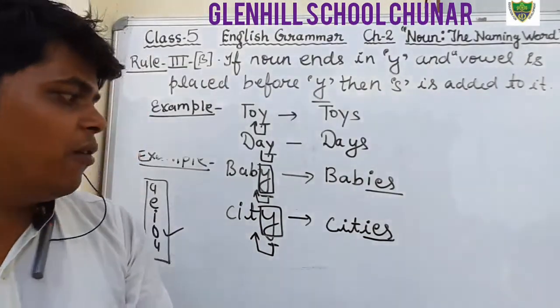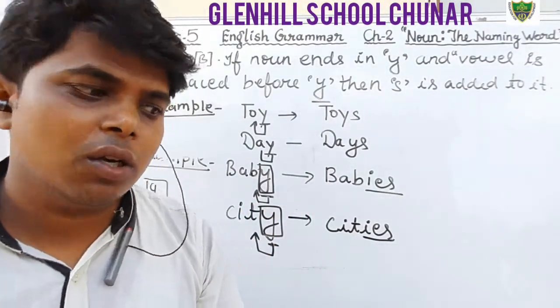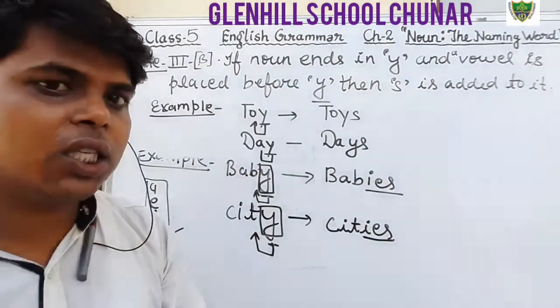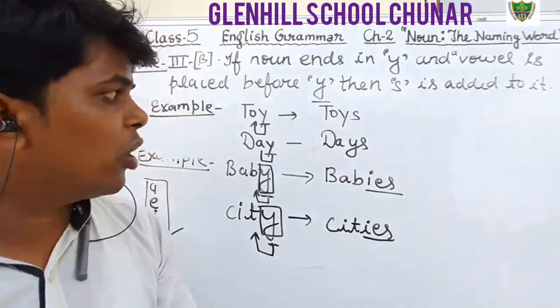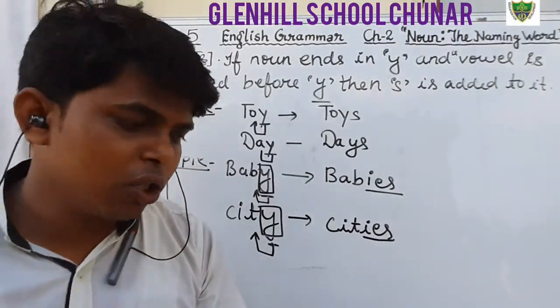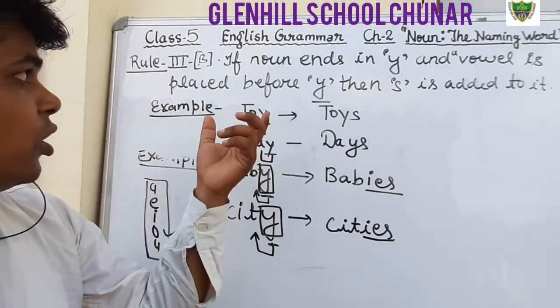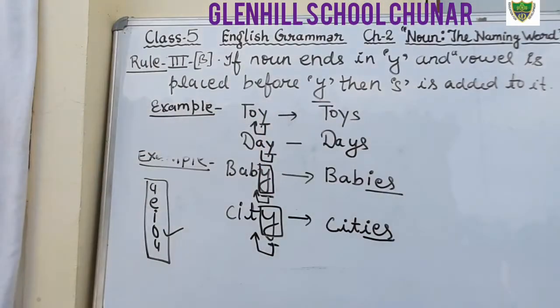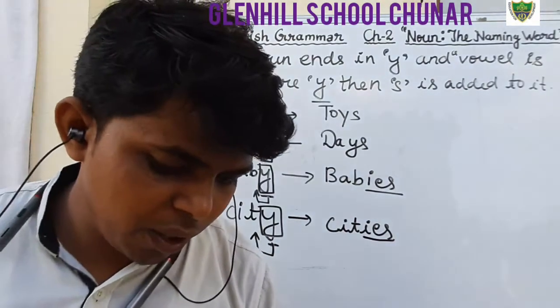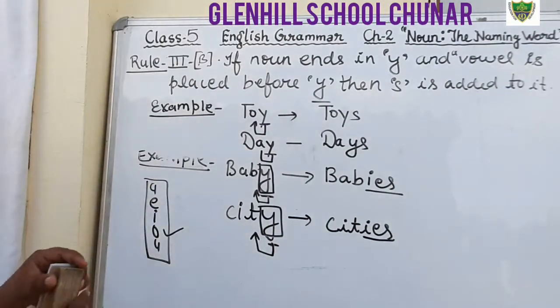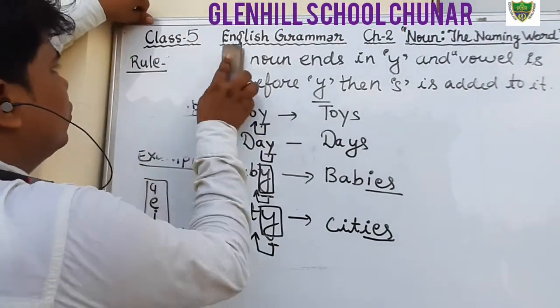Okay, students, and we have seen the examples. I hope that you all have understood. If you have any kind of problem, you can mention it in the comments or you can also ask in the WhatsApp group. So just write this down. Okay, students, I hope that everyone has understood rule 3. Now we will discuss rule number 4.